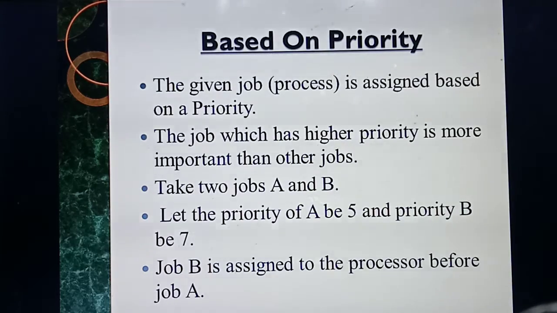What do you mean by FIFO? First in, first out. Whoever gets the chance first will execute first and then move to the next, isn't it? SJF means whichever has the shortest capacity will get executed first, then the next shortest will execute next. Round robin means it executes in a circular method, isn't it? Based on priority means each and every process is given some priority. Based on that, the process with the highest priority will execute first, and the next will execute next.